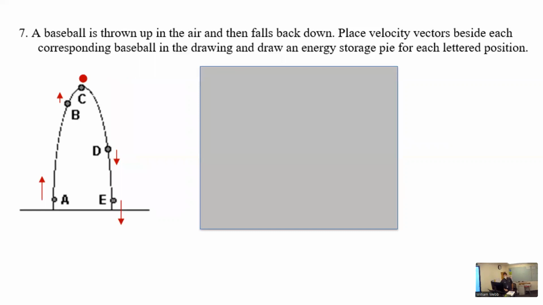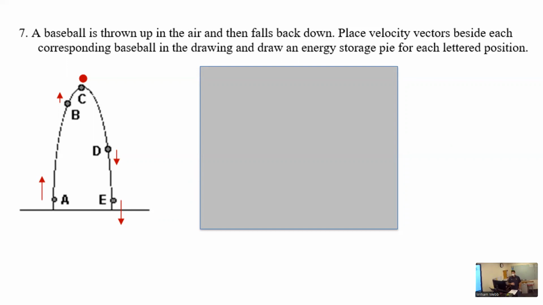All right. Now we got a baseball thrown up in the air and then it falls back down. Place velocity vectors beside each corresponding baseball. Well, they kind of did that for you already. They put the vectors on there. And then draw an energy storage pie for each lettered position.